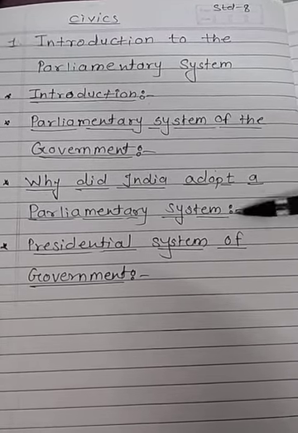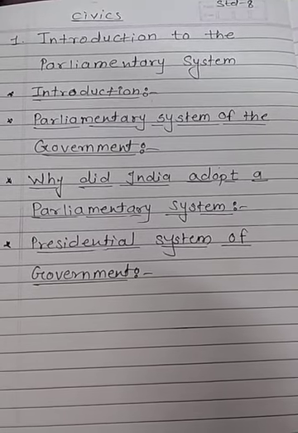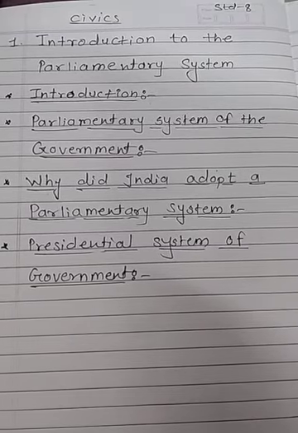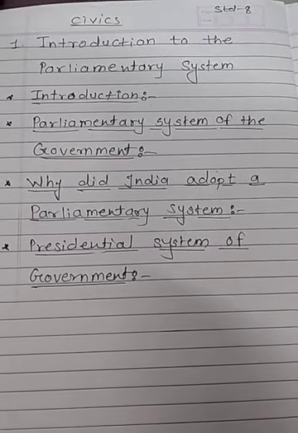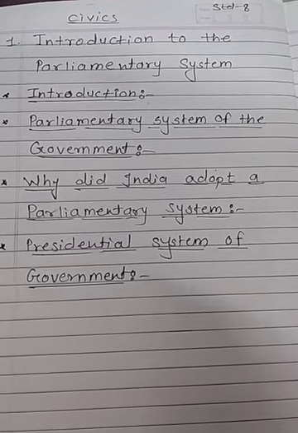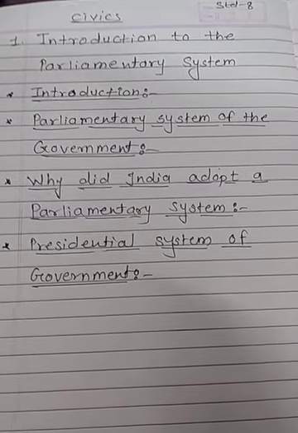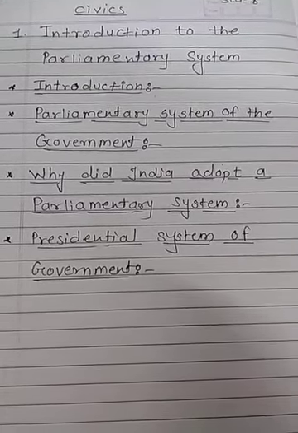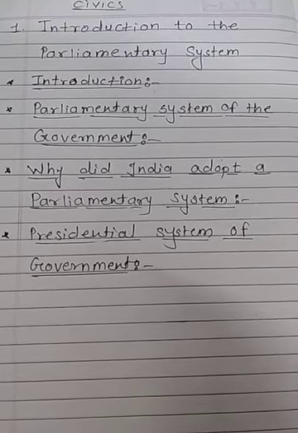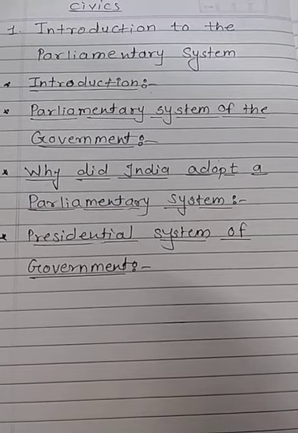The next point, presidential system. See, presidential system of government can be said to be another important system of government. This type of system exists in countries such as United States of America. This system is different from the parliamentary form. In this system, the president is the executive and independent of the legislature, and as the head of the state, the president is directly elected by the people. Such a system is known as the presidential system of government.